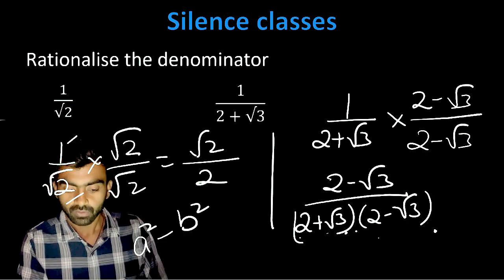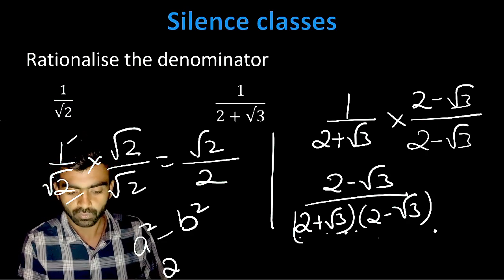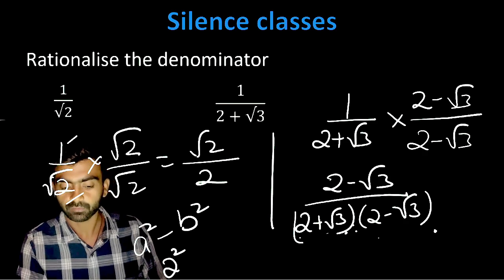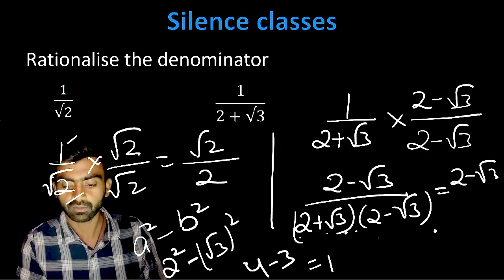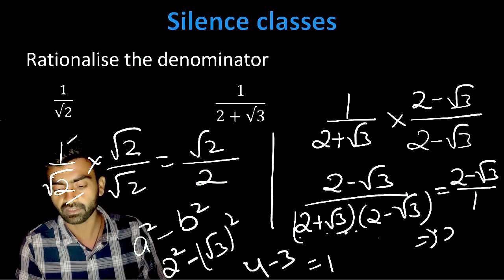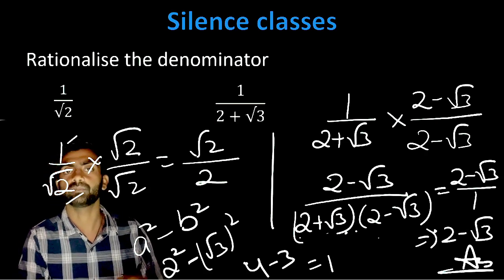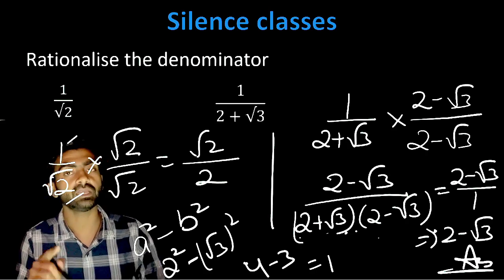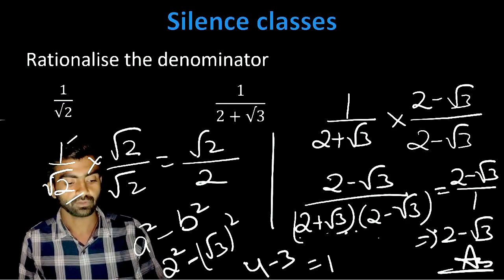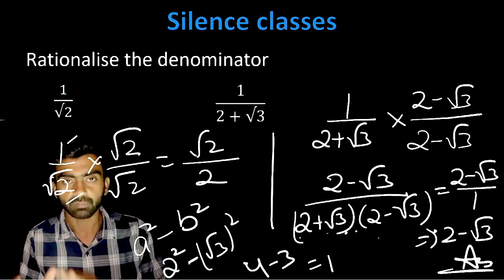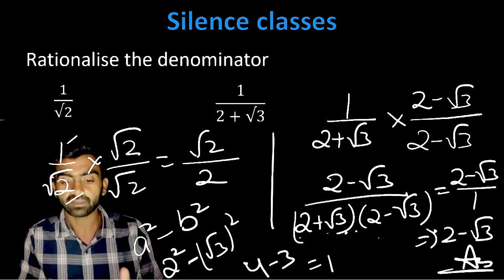Now a is 2, means 2 square minus b square, means root 3 whole square. If I open the bracket, it will become 4 minus 3, so it will become 1. So 2 minus root 3 upon 1 is the answer, or we can directly write it down 2 minus root 3, and this is the answer. I hope you guys understood. By using the same formula, a square minus b square, you can do this particular question. If you can learn these formulas, try to remember the old things and try to put that in your question.